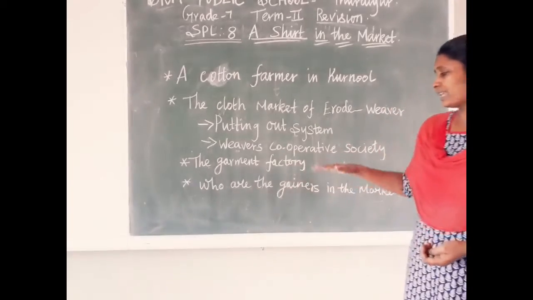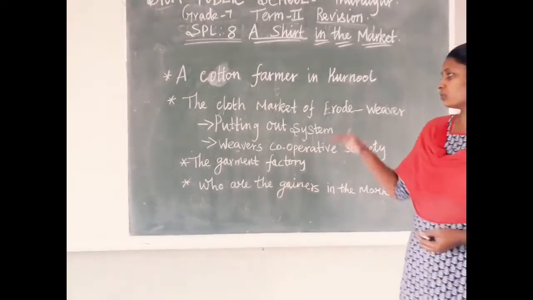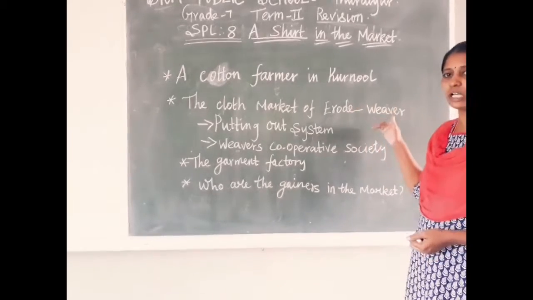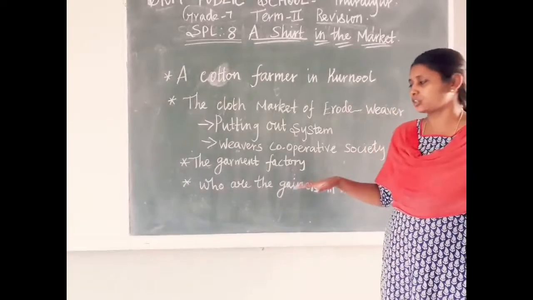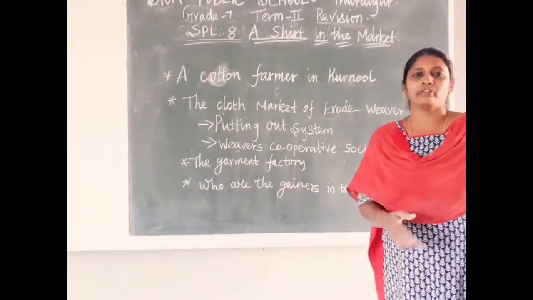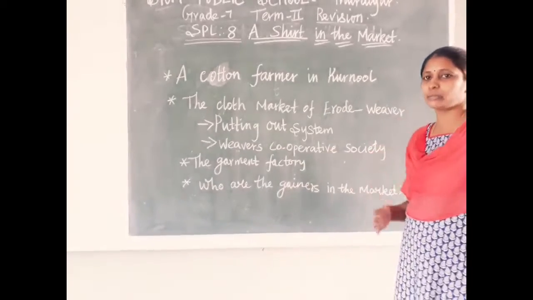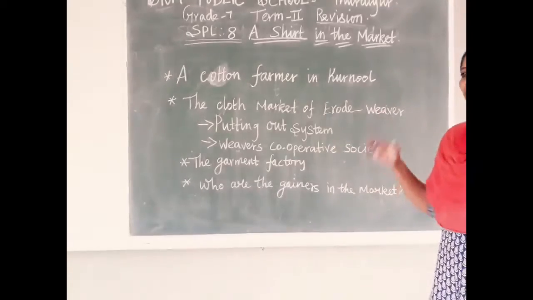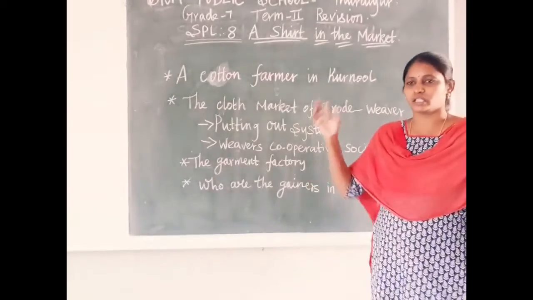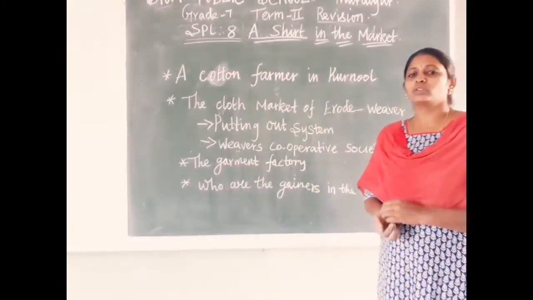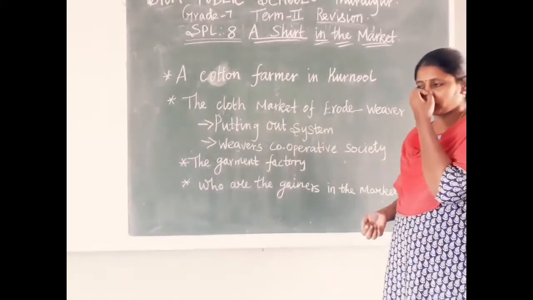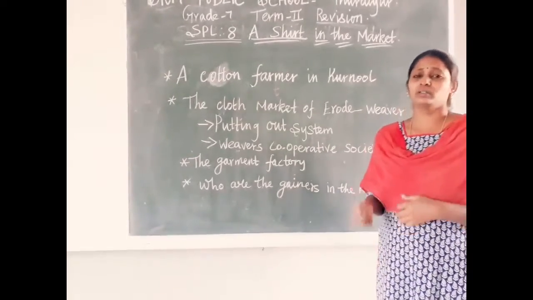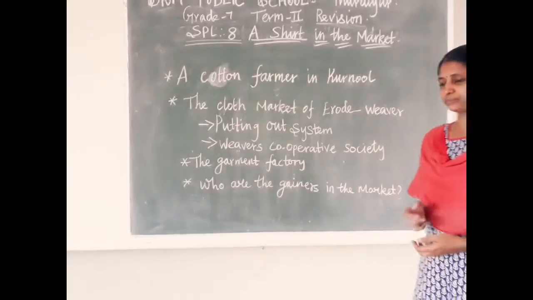Okay. Next, the garment factory. When the yarn is converted into cloth, that cloth is given to the garment factory. The owners get orders from buying houses, from foreign companies. The foreign companies give bulk orders for making a particular type of dress.